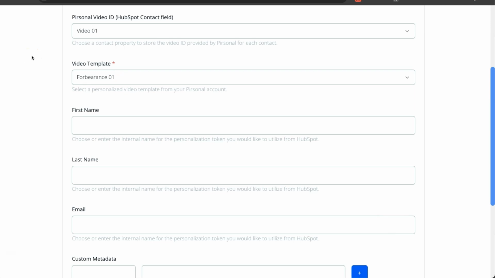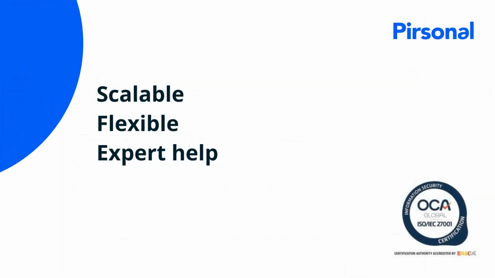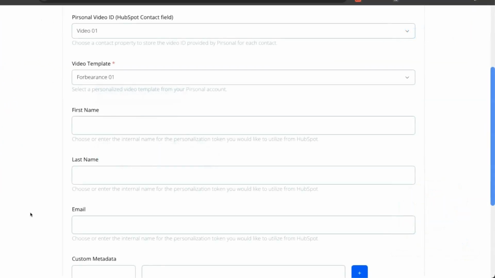Don't have a template yet? No worries. More and more teams are choosing Personal for a simple reason. You receive more than just software. Yes, our software is scalable, it is flexible, it is secure, even ISO 27001 certified, but also we walk with you to help you succeed. So if your creative team wants to design the template with your preferred software, that's perfectly fine. And then anyone from your team can create a template using our online tools, or we can take care of everything or part of the project for you. Basically, we can also create templates on your behalf, and this is included in our offering. So right now, I am going to use an existing template from my account, which is Forbearance01.